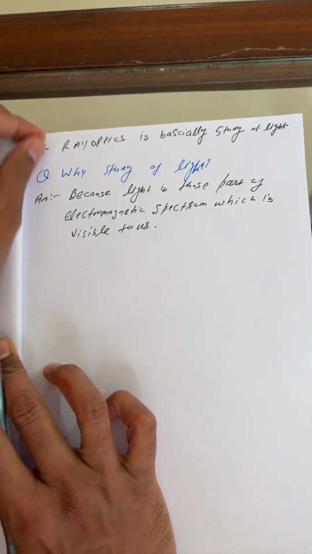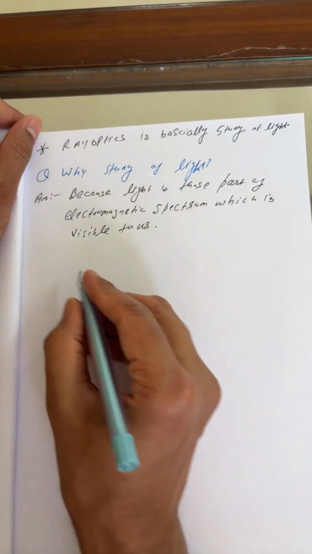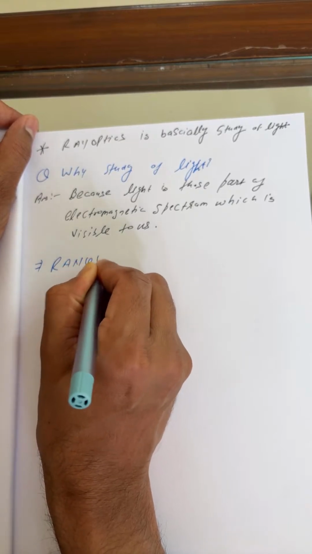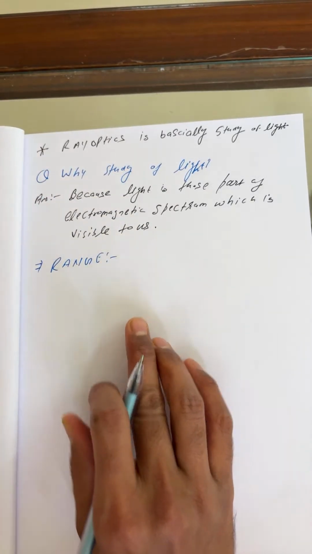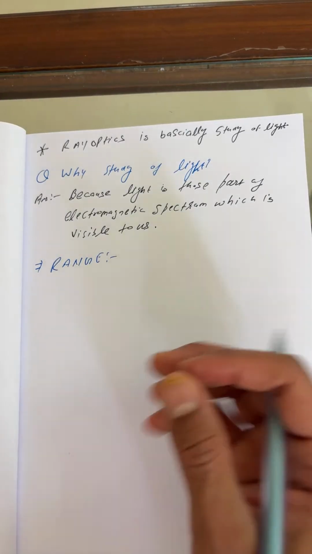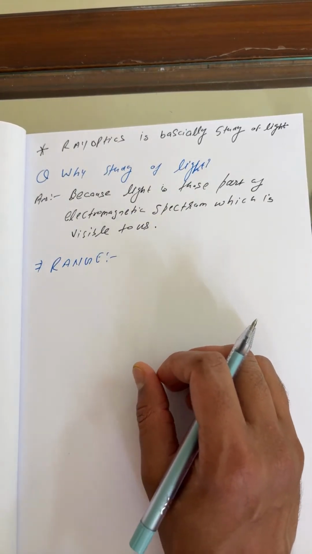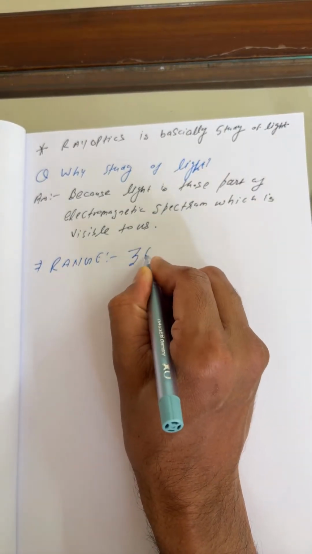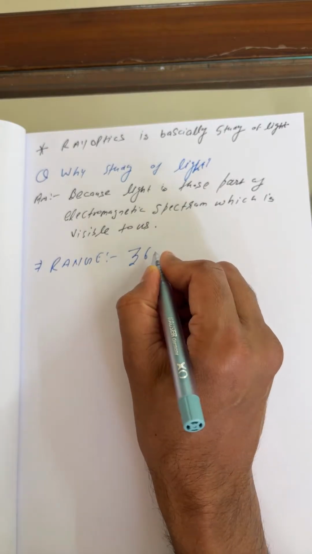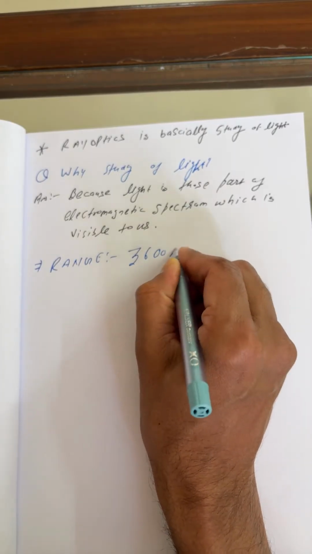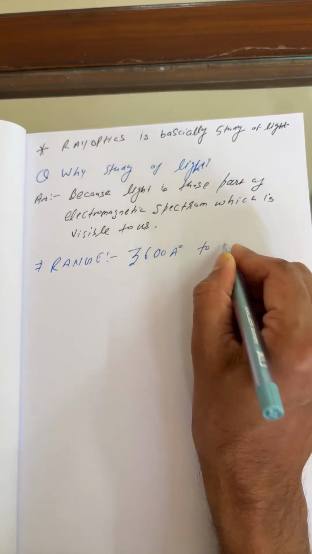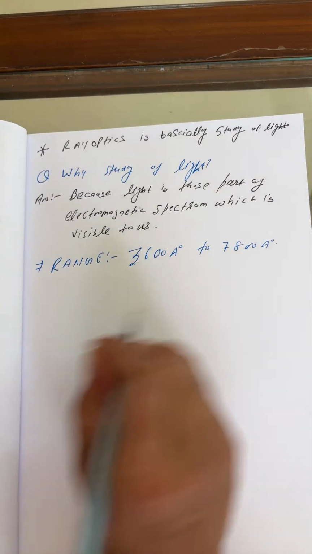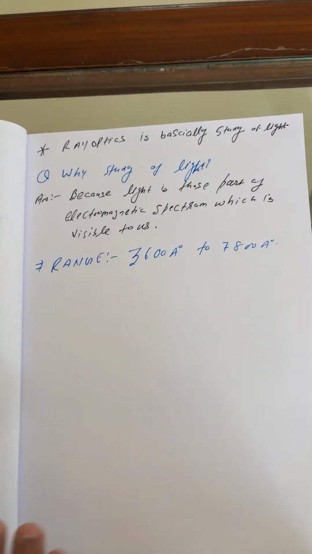You can say usually the range of light for the visible region. Students can write the range of light for this. I don't want to leave any weak point of ray optics, so that you can easily understand. There are some little variations somewhere, but this is 3600 angstrom to 7800 angstrom.